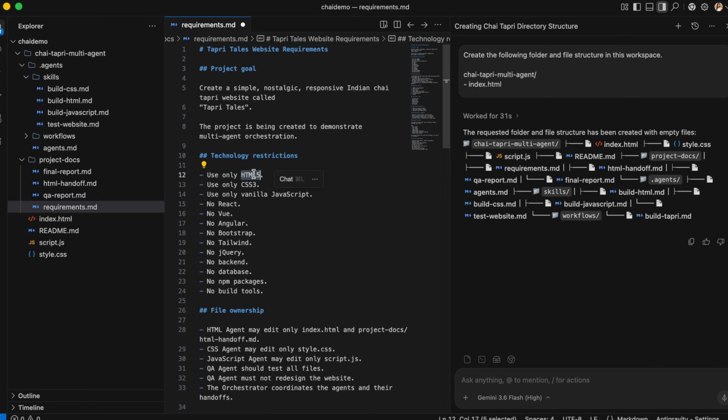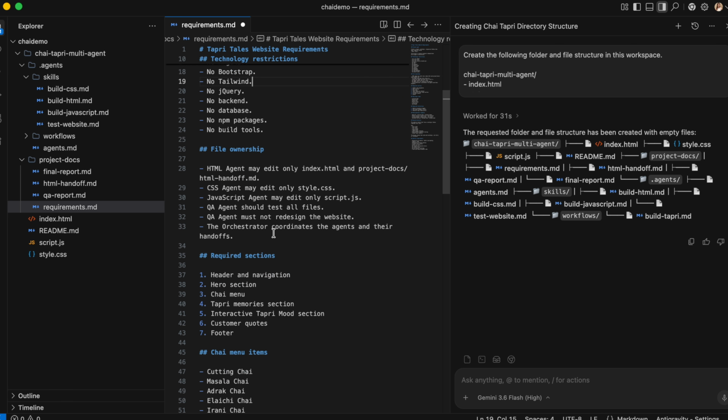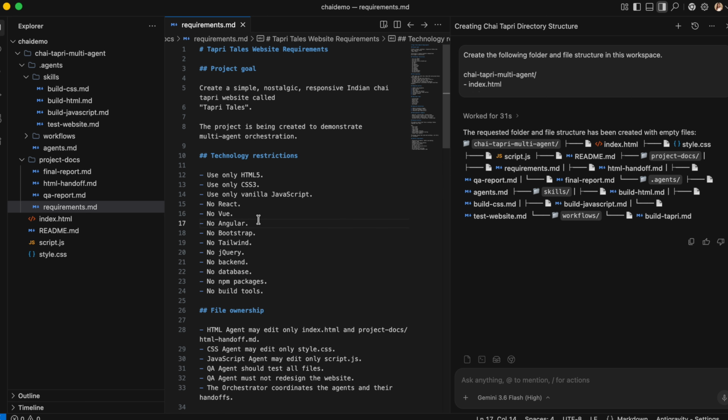For demo purposes, I'm going to use HTML, CSS and plain vanilla JS. I don't need any fancy frameworks for this particular example. Then we are going to define the file ownership: the HTML agent has access only to these particular files, the CSS agent can access only these particular files, and things like that. Okay, so these requirements are done.